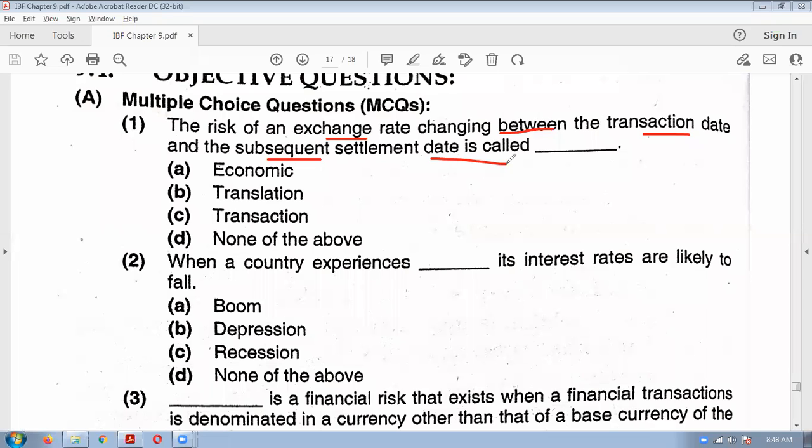So if there is a change from transaction to the settlement, it will be called as transaction risk. We have seen if there is a change between export date and payment date, so it will be called as transaction risk.